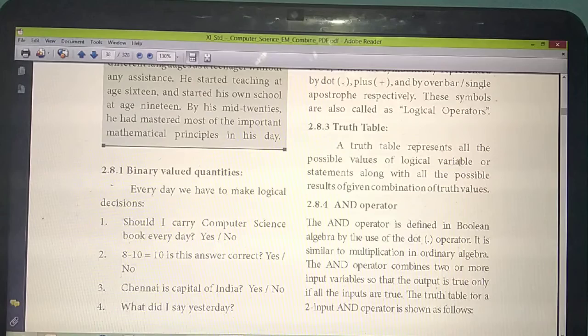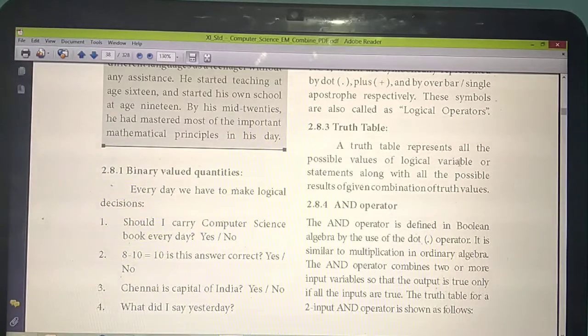Next thing is truth table. Next we are going to study in detail about this truth table. Very, very important. A truth table represents all the values for the variables. What are the possible values for the variable? What are the possibilities for these variables? Already you have studied Boolean has only 2 values. What are they?